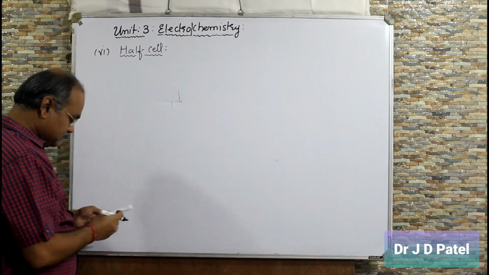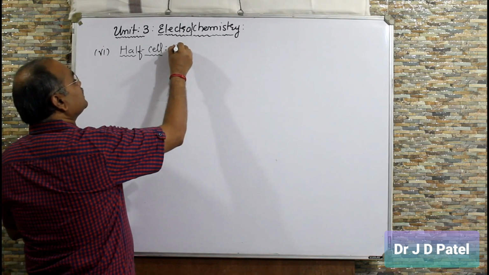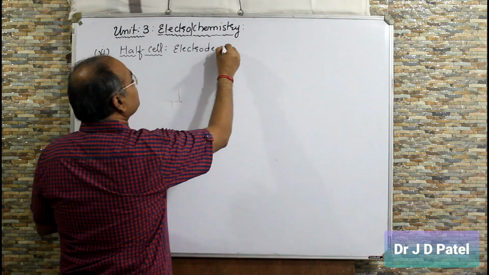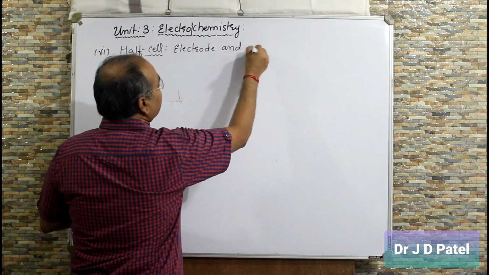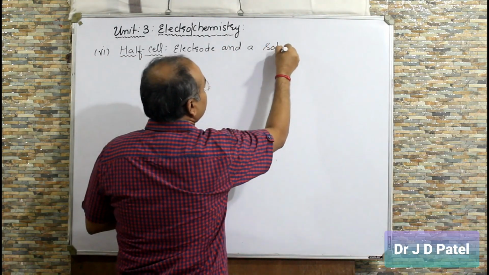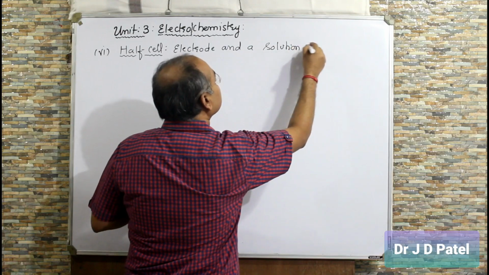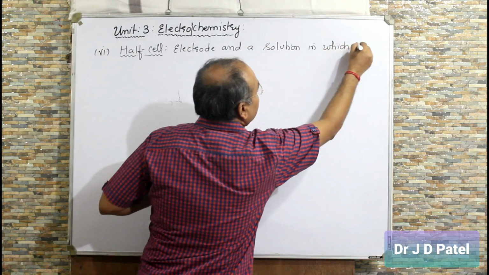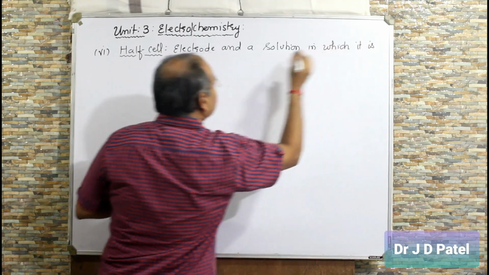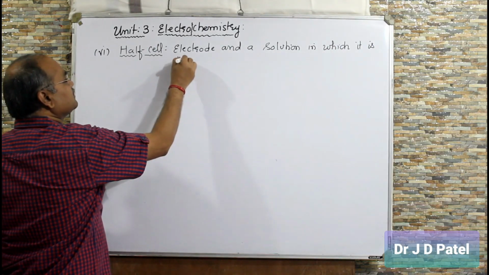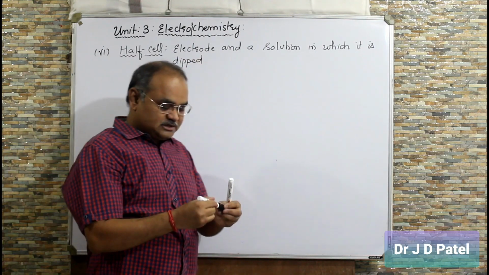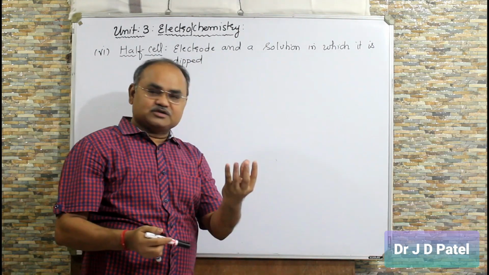What is half cell? Electrode and a solution in which it is dipped. Suppose this is an electrode and I have taken a solution.